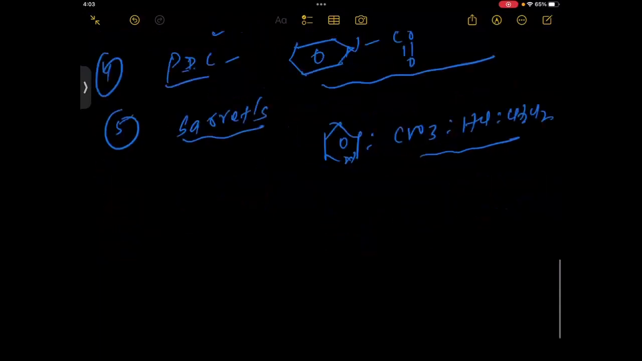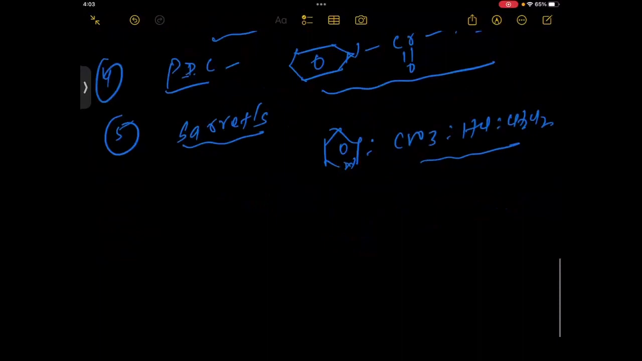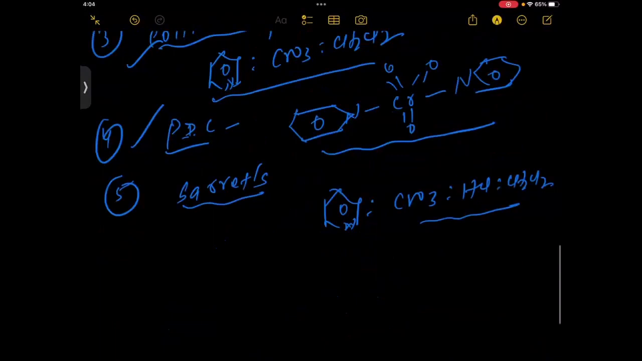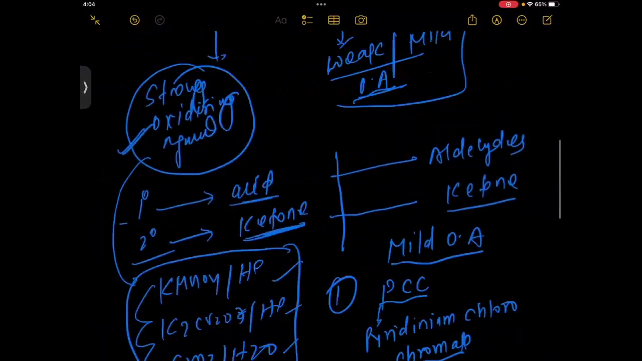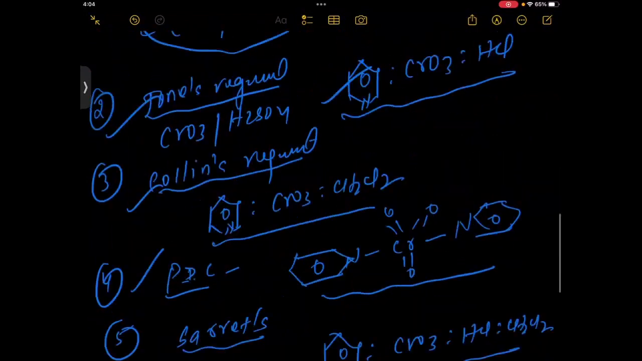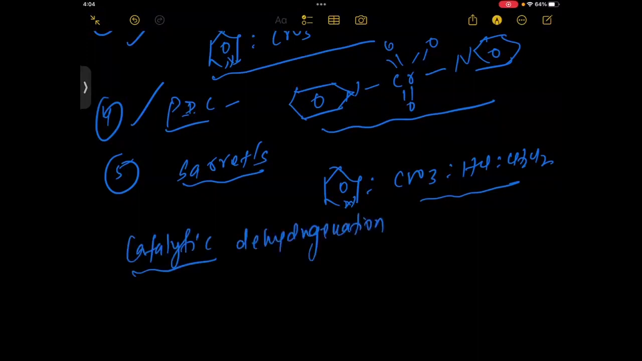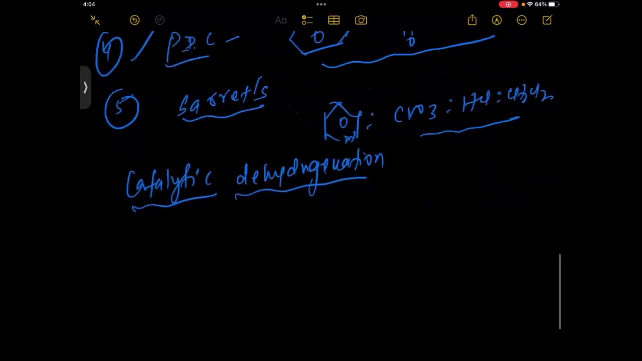Okay. Students, see here one more mild oxidizing agent. So all these reagents which I have written here convert 1-degree alcohol into aldehyde and 2-degree alcohol into ketone. Okay. Now we talk about catalytic dehydrogenation. See here, what I'm telling you, that we have a reagent, catalytic dehydrogenation. This is also considered as a mild oxidizing agent, but it converts that 1-degree alcohol.